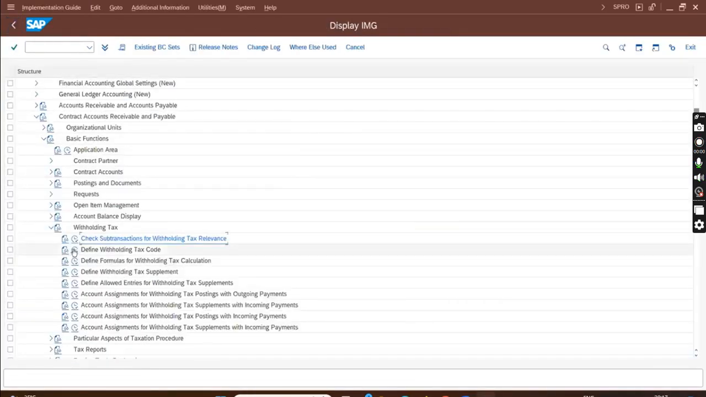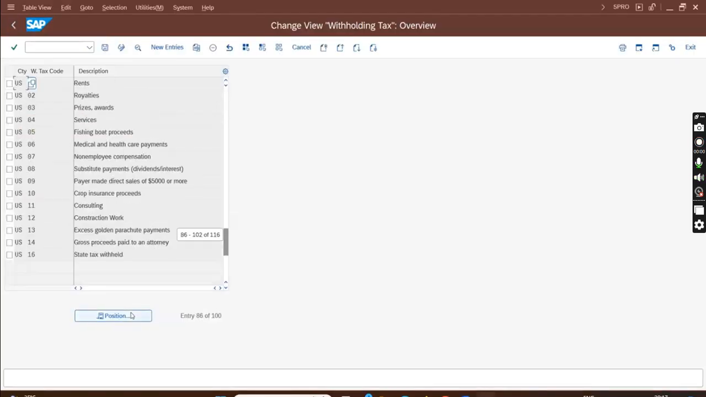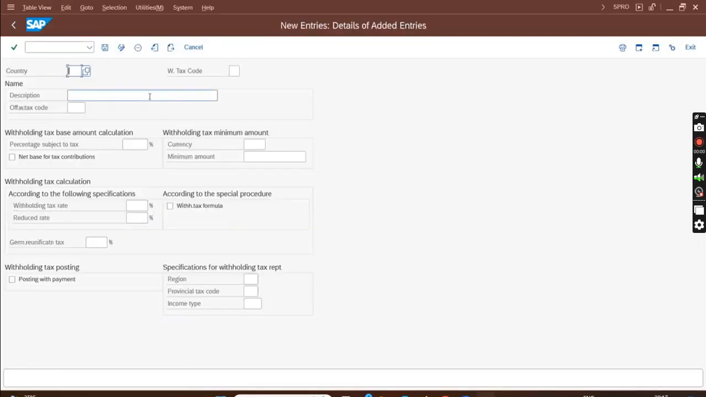Next, define WHT tax code. Let's see which number I can use. Under US I have 1 2 3 4 5 6 7 8 9 10 11 12 13 14 15. Actually 15 is missing, so I'm going to create a WHT code 15. New entry, country is US, WHT code is 15. I'll call it, say, 1% WHT for 0903, putting 0903 in front so that I can identify that this is mine.